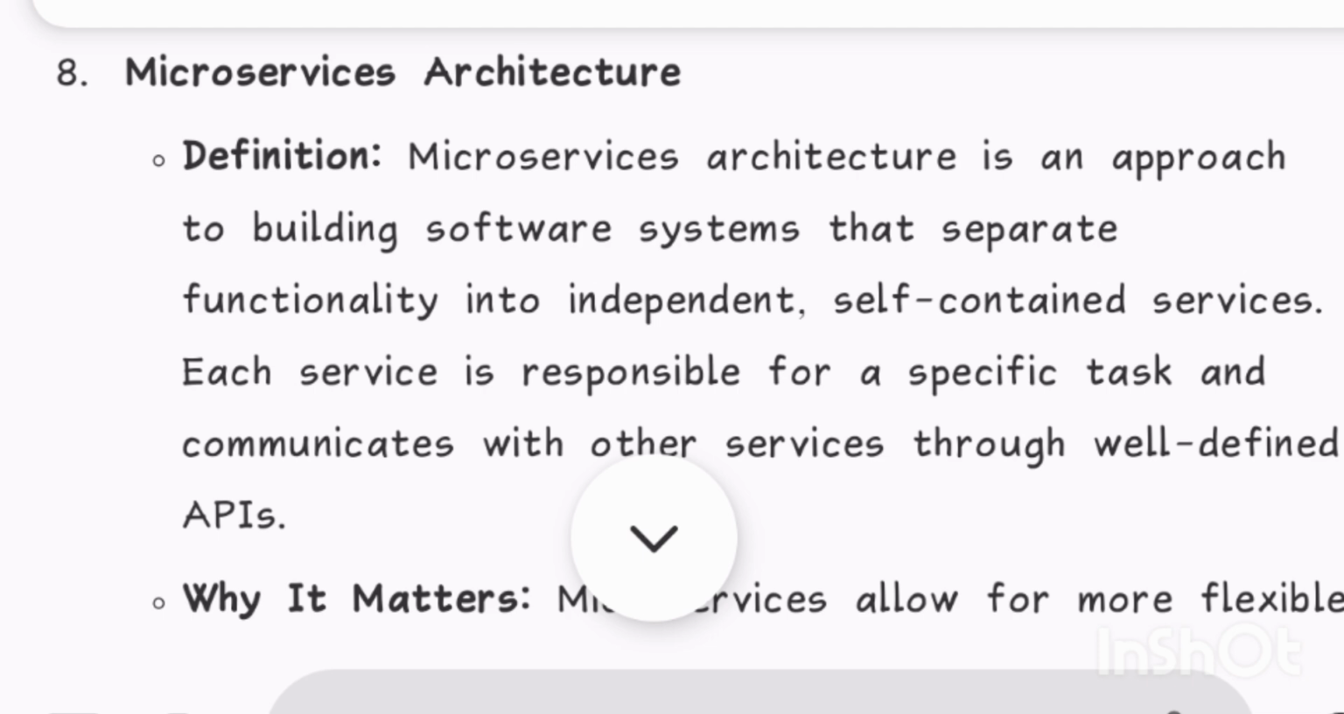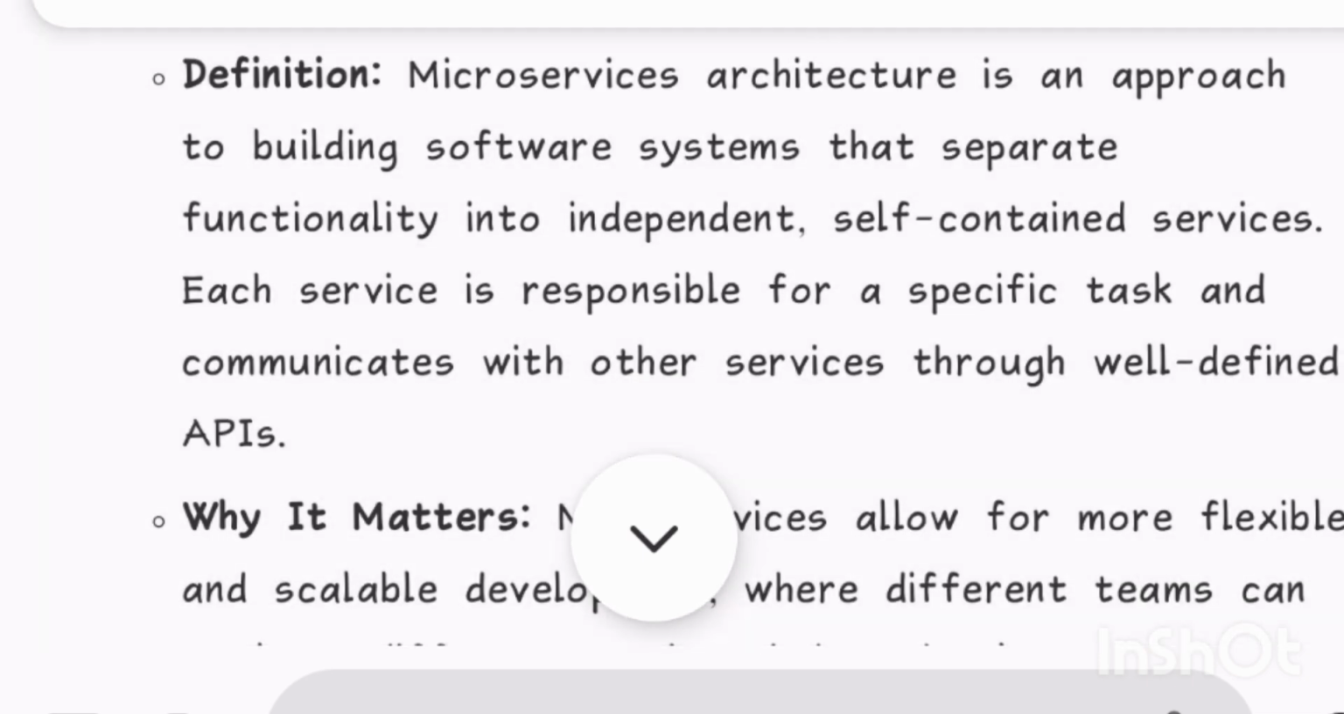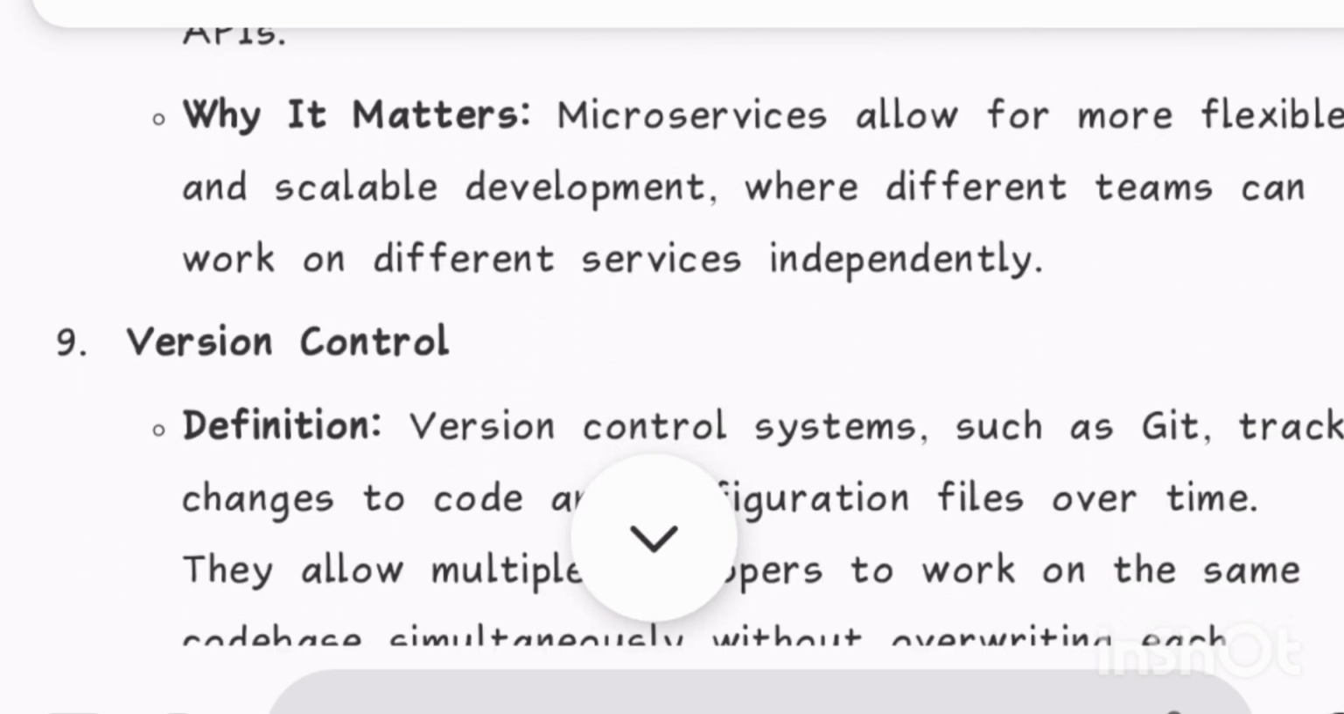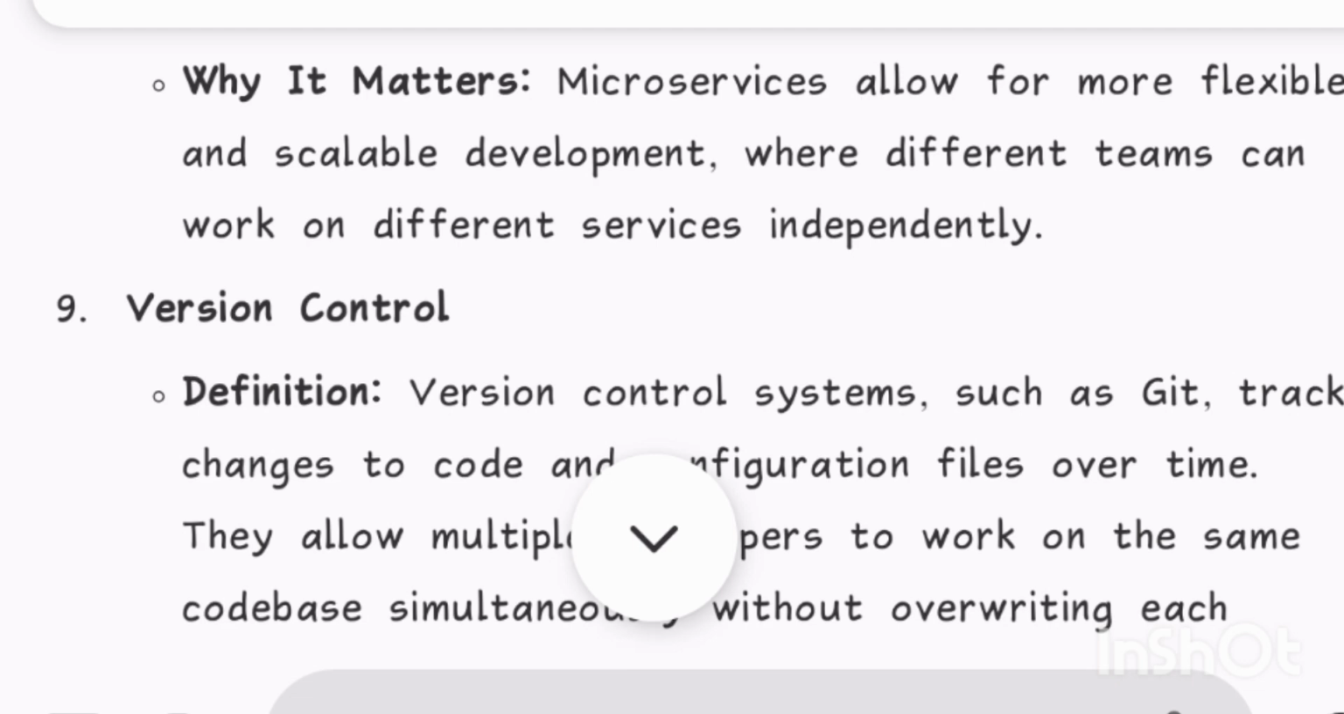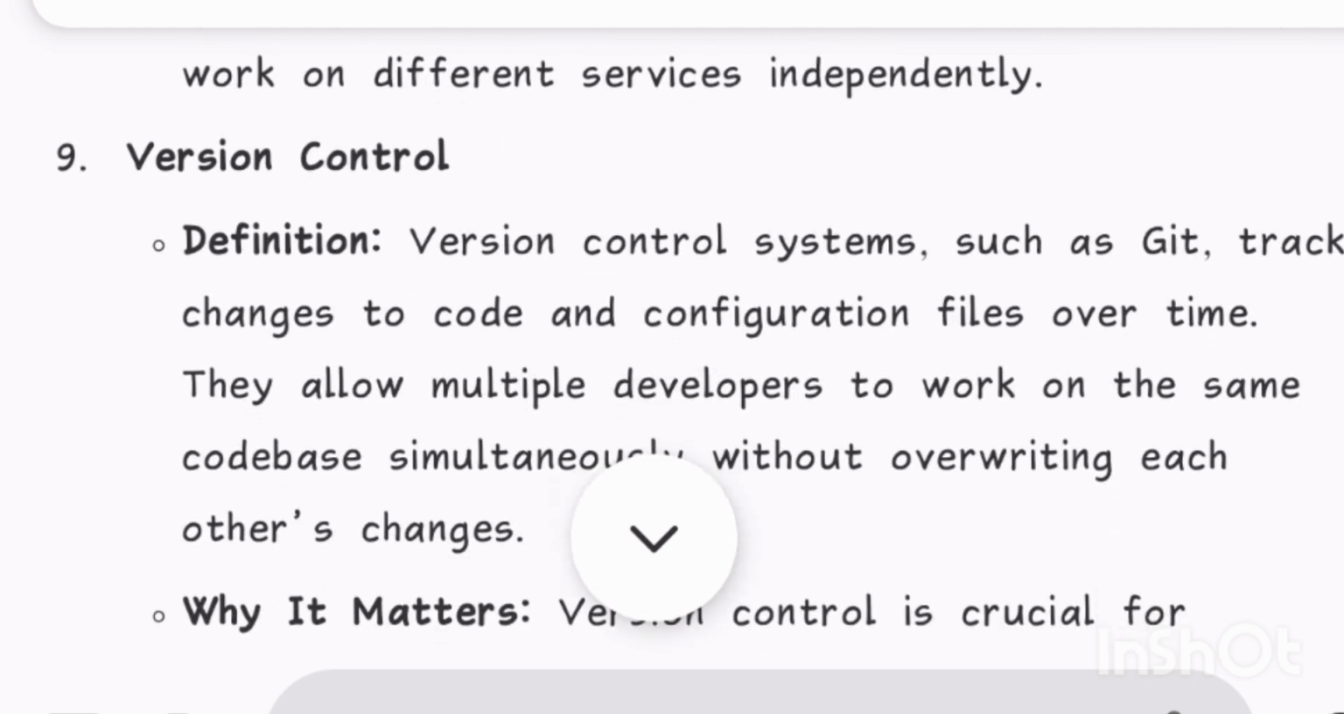8. Microservices architecture. Definition: microservices architecture is an approach to building software systems that separate functionality into independent, self-contained services. Each service is responsible for a specific task and communicates with other services through well-defined APIs. Why it matters: microservices allow for more flexible and scalable development, where different teams can work on different services independently.